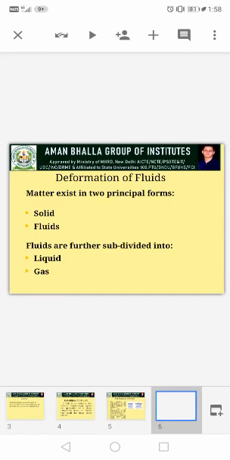Now next is the deformation of a fluid. Basically the matter can exist in two forms, like solid or fluids. But if we talk about fluids, they can be further subdivided into liquid and gas. So here we can say not only liquid is a fluid, gases also act as fluids.